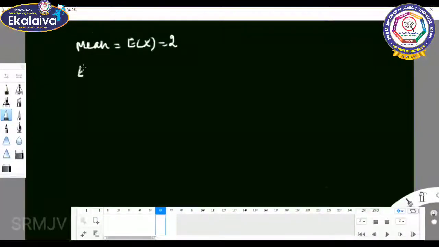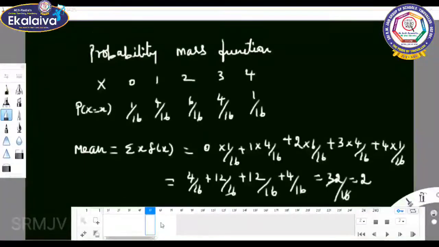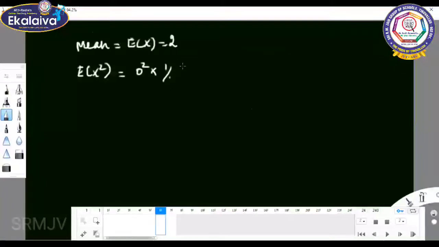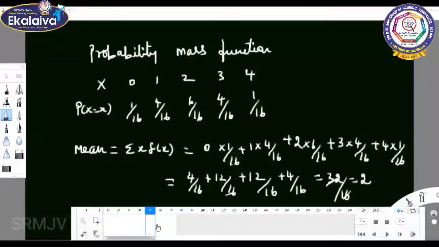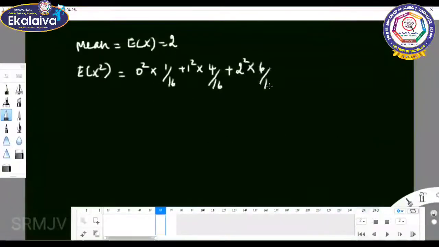Then we move on to E of x square. E of x square equal to 0 square into 1 by 16 plus 1 square into 4 by 16 plus 2 square into 6 by 16 plus 3 square into 4 by 16 plus 4 square into 1 by 16.